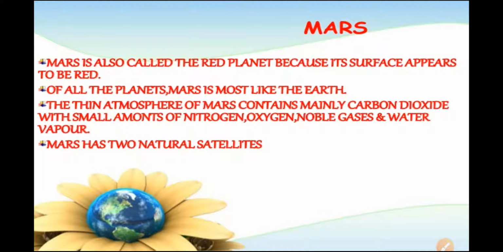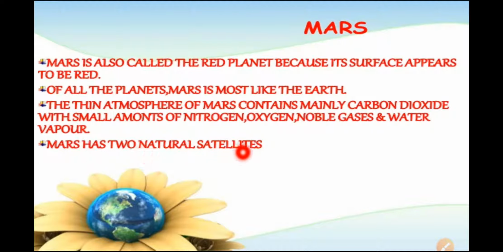So which planet is called the red planet? The answer will be Mars. Why is it called the red planet? Just because its surface appears red. Of all the planets, Mars is most like the Earth. The thin atmosphere of Mars contains mainly carbon dioxide with small amounts of nitrogen, oxygen, noble gases and water vapor.